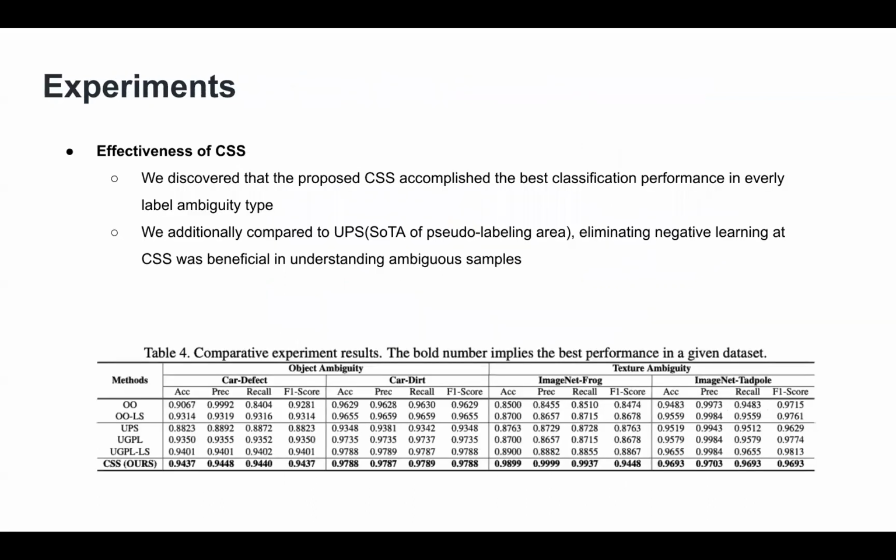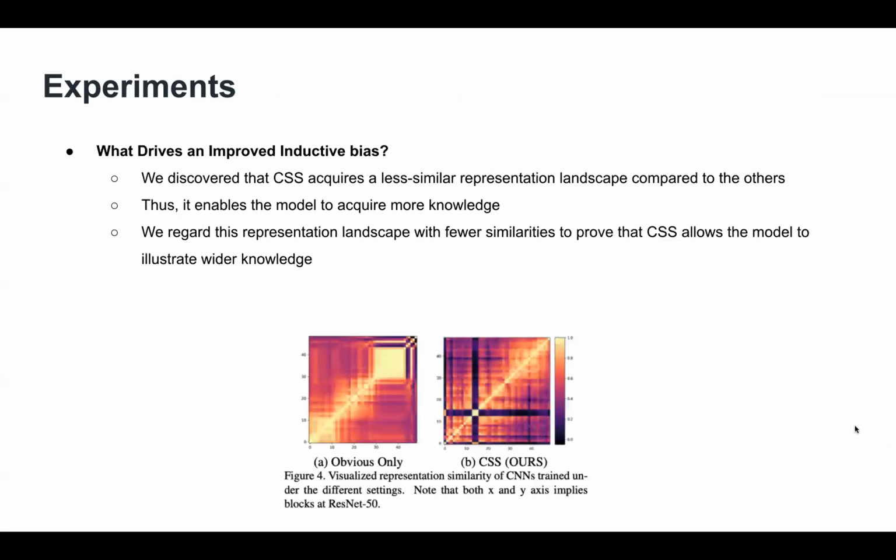And then in this slide, we validate the effectiveness of our CSS. We discover that the proposed CSS accomplished the best classification performance in every label ambiguity type. We additionally compared to UPS, the state-of-the-art of the pseudo-labeling area, and CSS was beneficial in understanding ambiguous samples.